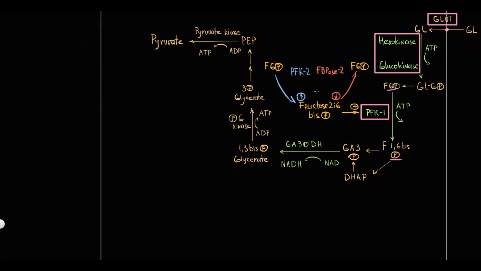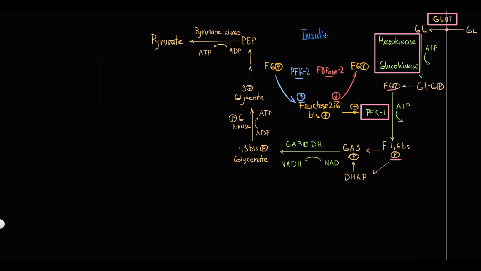Actually, PFK2 and FBPase2 are 2 different domains of one enzyme. Because the domains are different, to simplify we can imagine that it's 2 separate enzymes. So we see that PFK2 increases fructose 2,6-bisphosphate level and FBPase2 decreases it. And the key concept here is that the activity of both these regulatory enzymes is controlled by hormones, insulin and glucagon. Insulin stimulates the activity of PFK2 and simultaneously inhibits the activity of FBPase2.